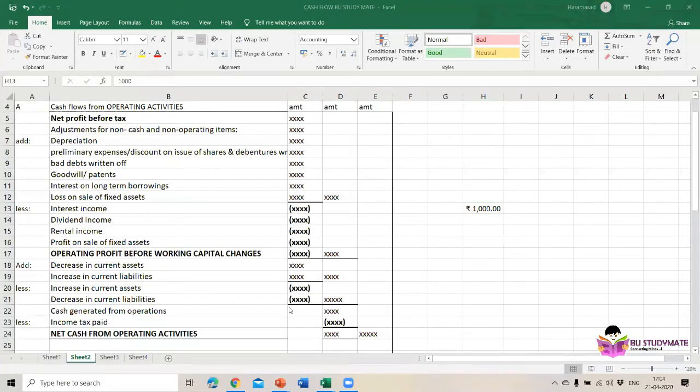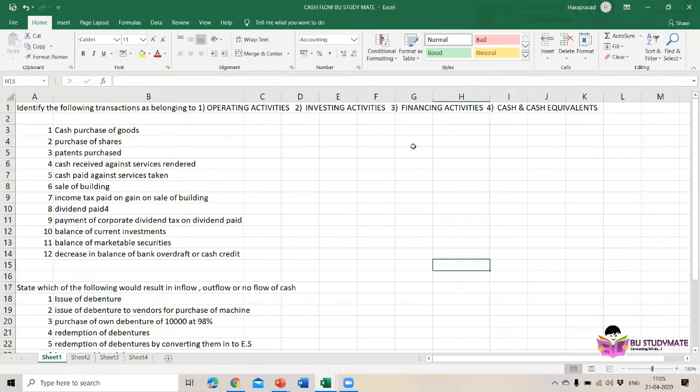Okay, we will solve a simple exercise. Here I am going to ask you: identify the following transactions as belonging to operating activities, investing activities, or financing activities. The fourth one is cash and cash equivalents. Is the screen visible to you?